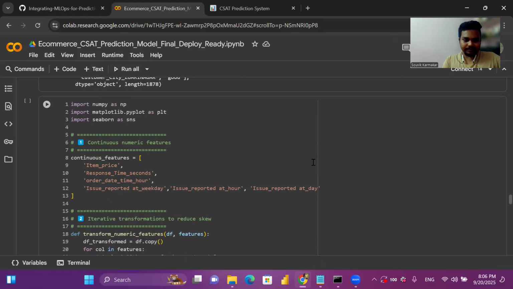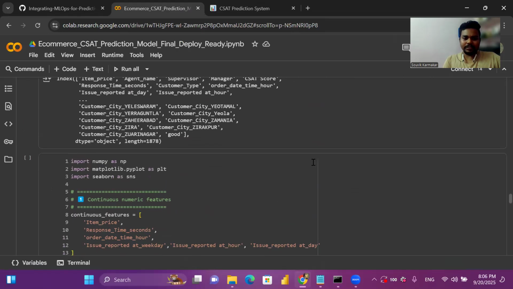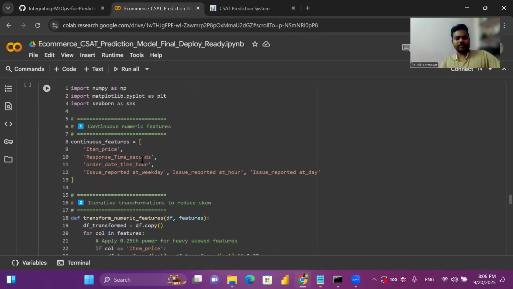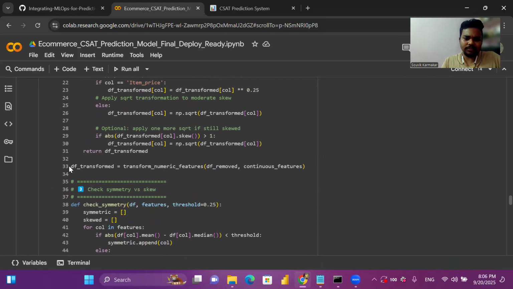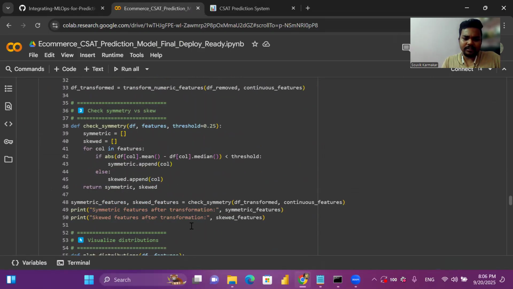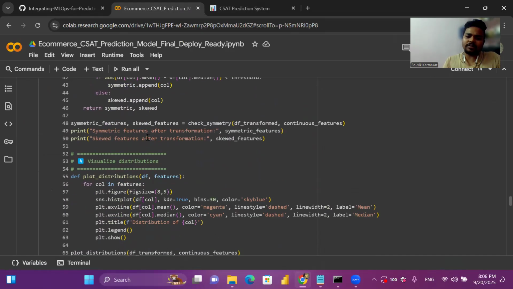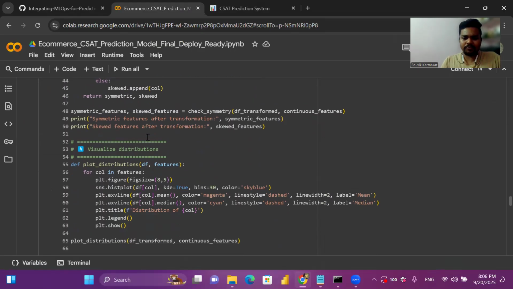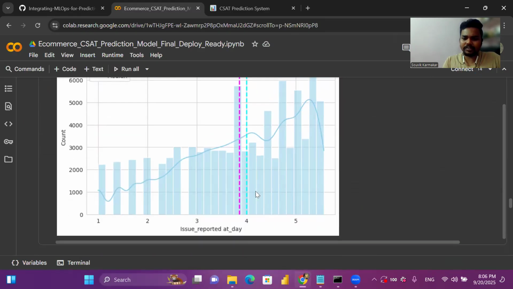After doing that, I did the transformation part. First of all, I selected only the continuous features and applied an iterative transformation. This is the transformation I have applied. Also, I've created a function to check whether the data is symmetric or not. If it's not symmetric, then it will apply the transformation again. After transformation, this is the distribution of our dataset. A lot of improvement happened on the dataset.